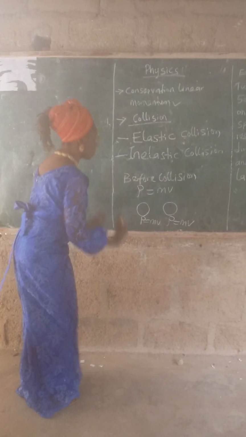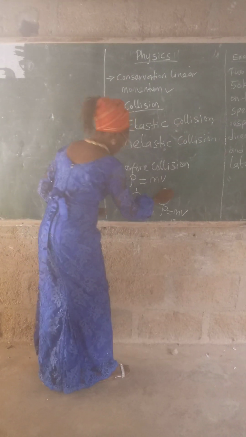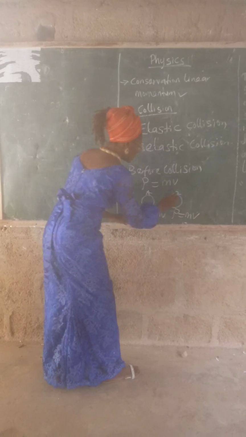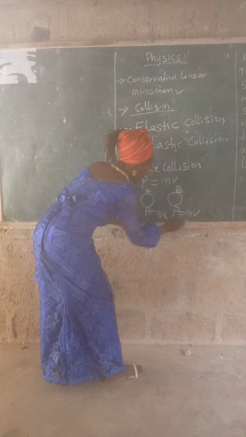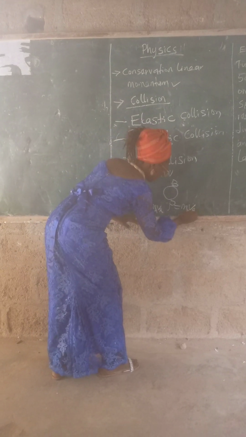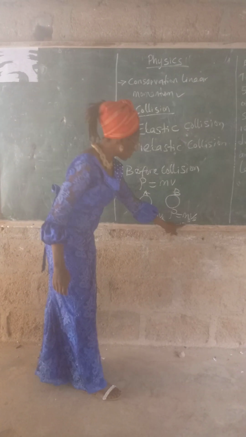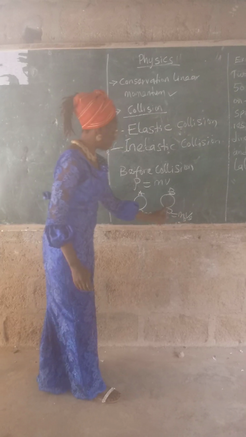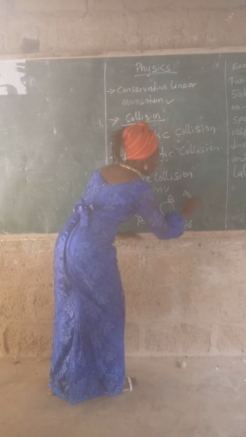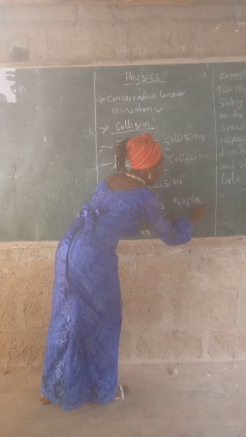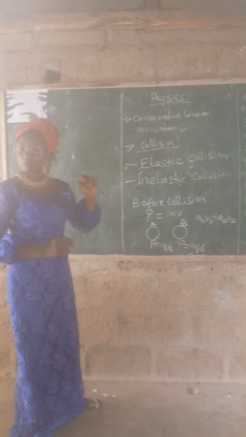If we are to call this one body 1 and this one body 2, or let me use A and B. So we have mass A, velocity A, mass B, velocity B. What this means is the mass of body A times the velocity of body A, plus the mass of body B times the velocity of body B. So if we want to find the total momentum before collision, it equals mA vA plus mB vB. This is the momentum before collision.